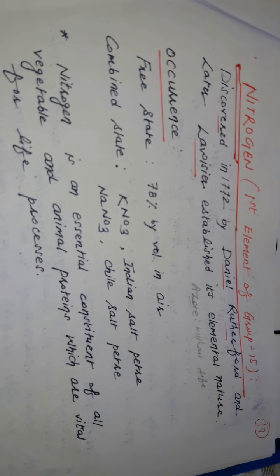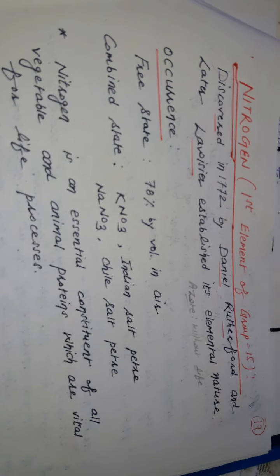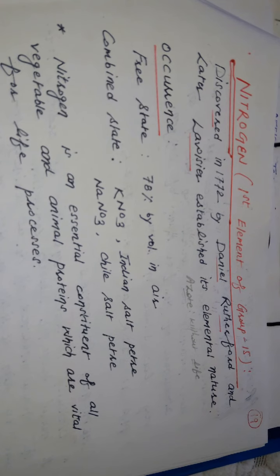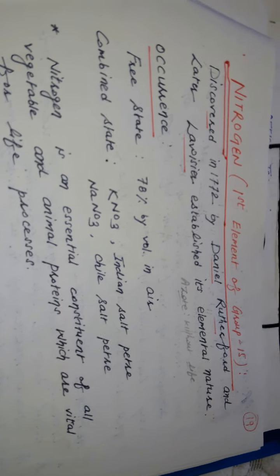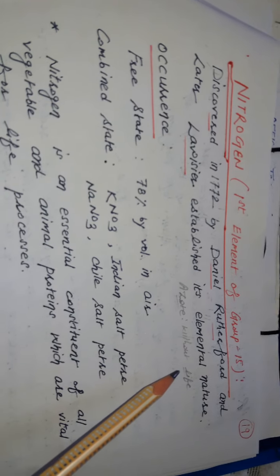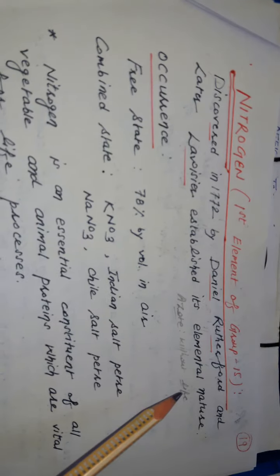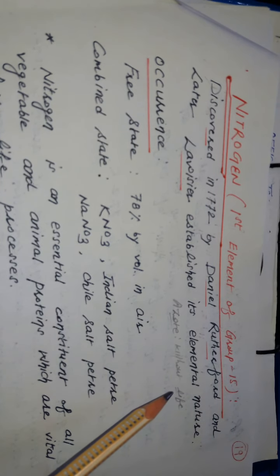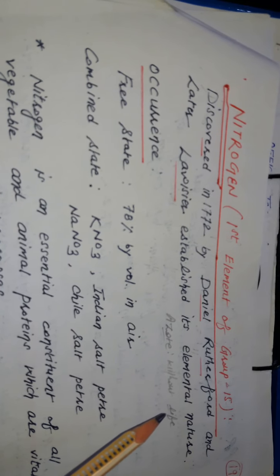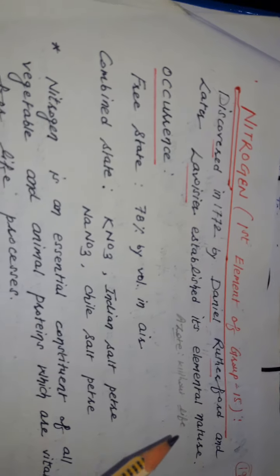Nitrogen was discovered in 1772 by Daniel Rutherford, and later its elemental nature was established by Antoine Lavoisier, who named it azote. Azote means without life. But nowadays, the present name nitrogen is derived from niter, which is an important, well-known nitrogenous compound.